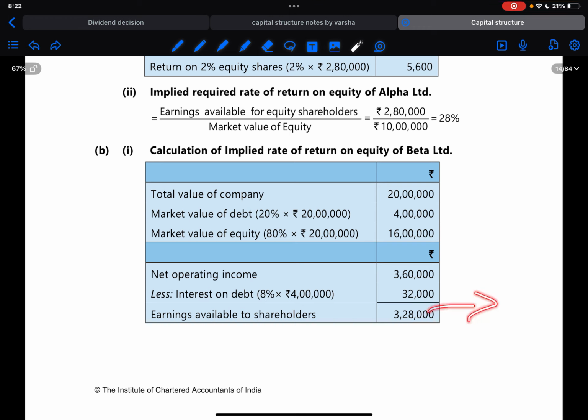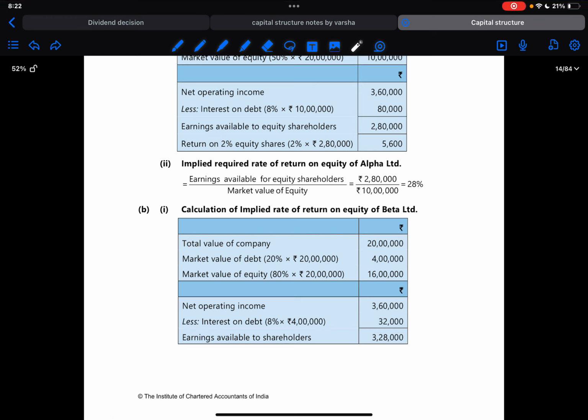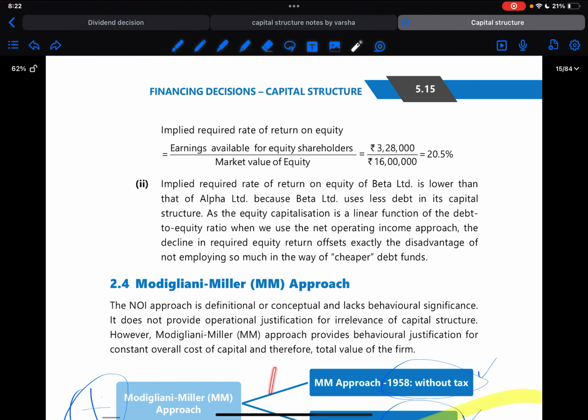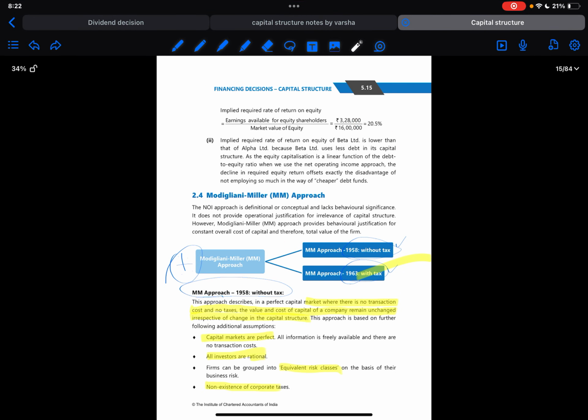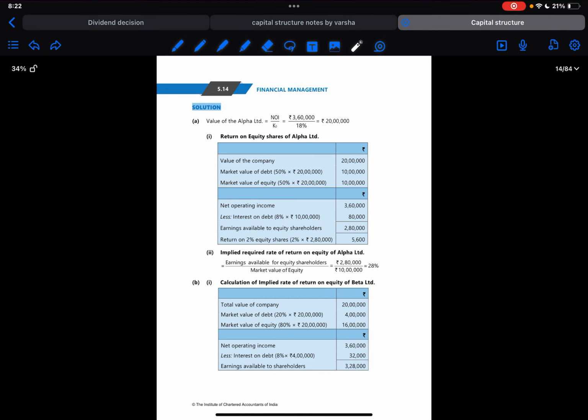Now this amount is to be divided by KE to get the value of shares, right? Now, how do we calculate the implied rate of return? Implied rate of return can be calculated by overall earnings available to equity shareholder divided by market value of equity. Okay. So, if we observe, the overall implied rate has changed for Alpha versus Beta. Why is it? Because of the change in proportion of risk. Because Alpha Limited has 50:50, that is equal proportion of debt and equity, whereas Beta Limited has 20:80, where he pays less interest and he divides more profit.